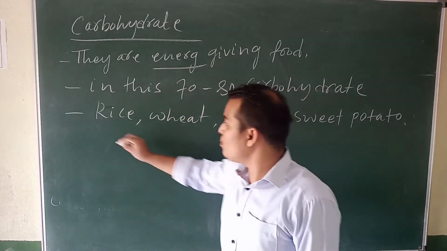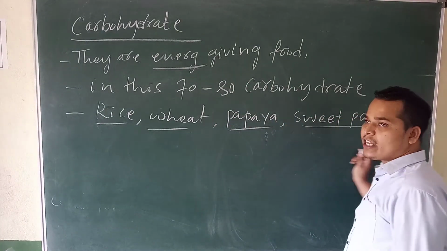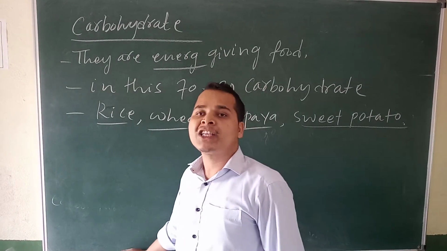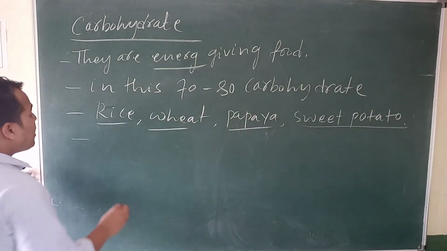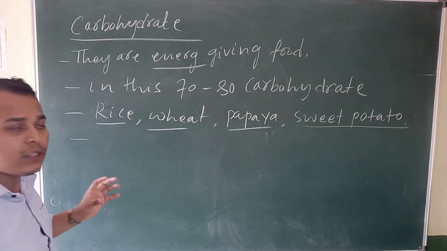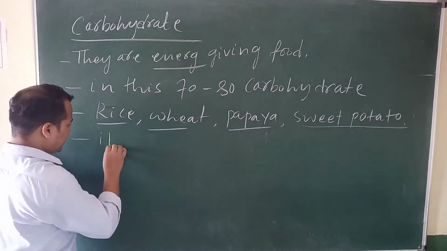So many examples are in your textbook. You can go through this textbook, read, and explore your ideas. So this carbohydrate food is stored in the muscle and liver.